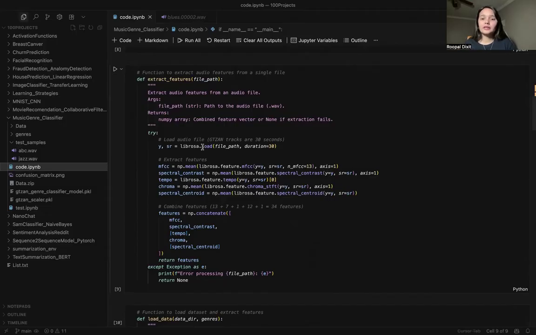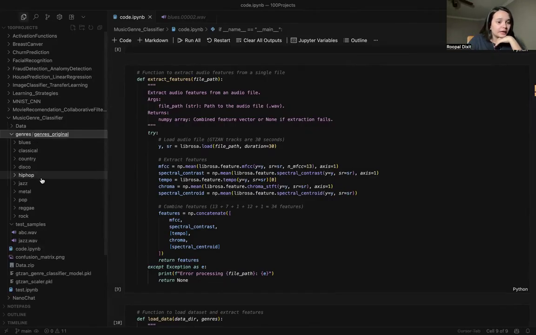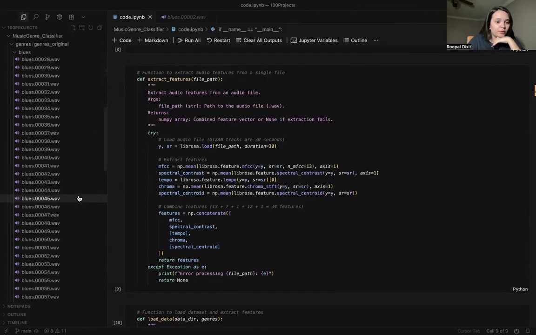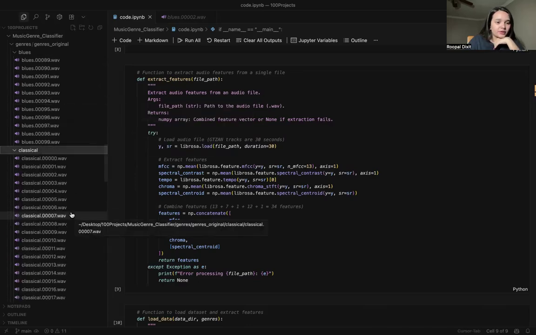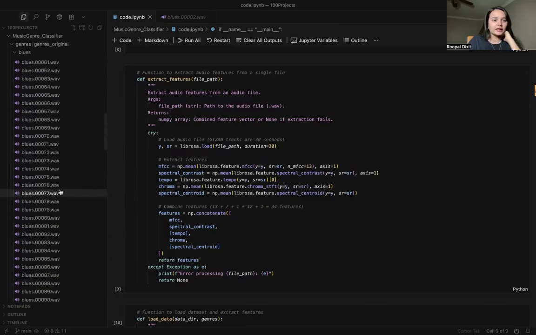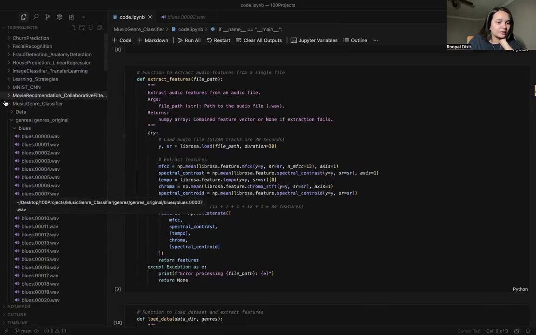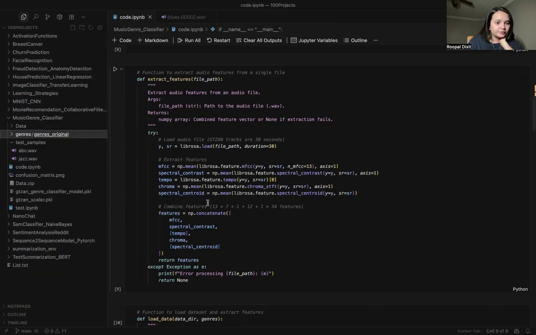For the machine learning algorithm, we will be using the random forest classifier. The process is: it loads the songs from the dataset, which has 10 genres, and each genre has 100 songs. You can see that if we talk about blues, there are 100 songs, from 00 to 99, and every genre has 100 songs. So let me just close that back.